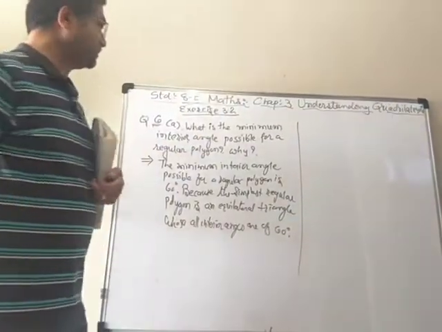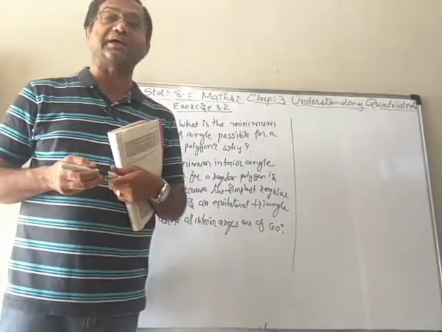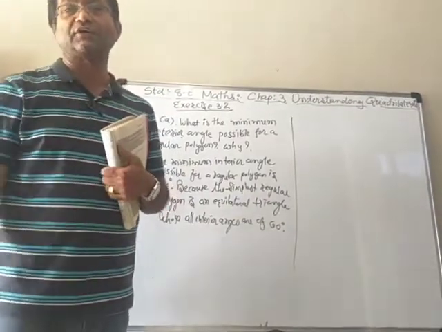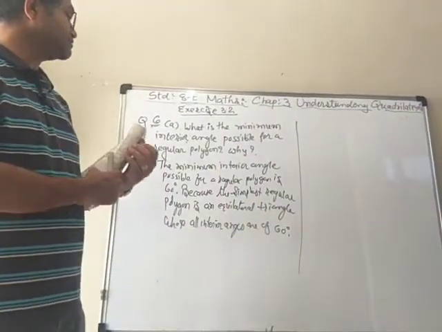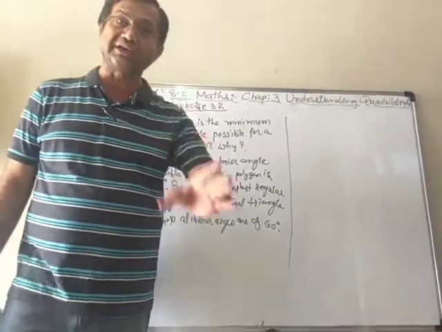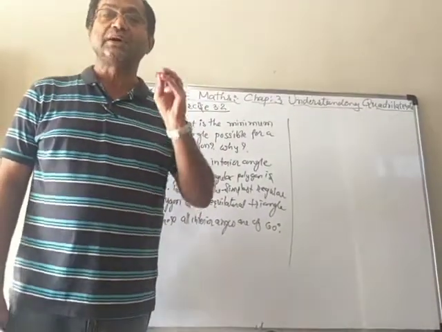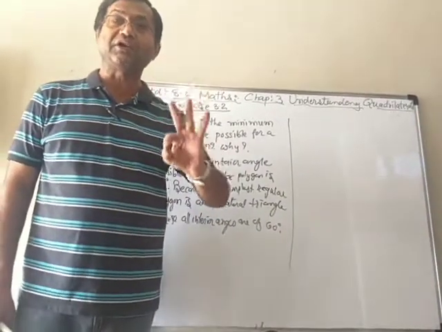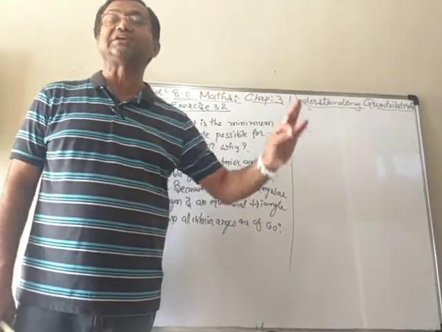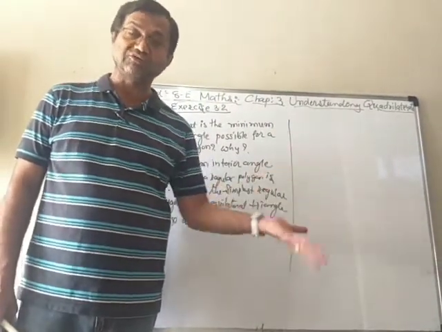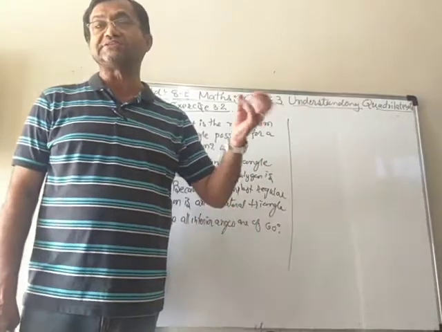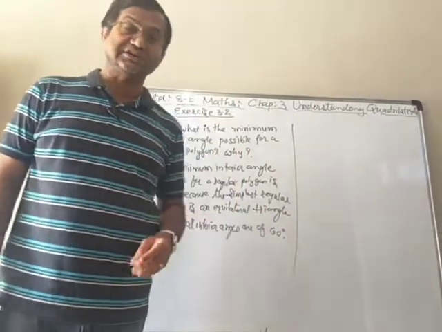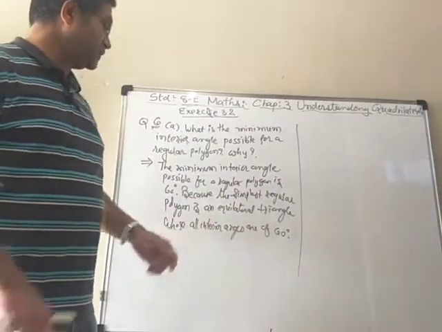So here we can say that the minimum interior angle possible for a regular polygon is 60 degree, because the smallest or the simplest regular polygon is an equilateral triangle, and when it is equilateral, its angles are of the measure 60 degree. So that is the answer.